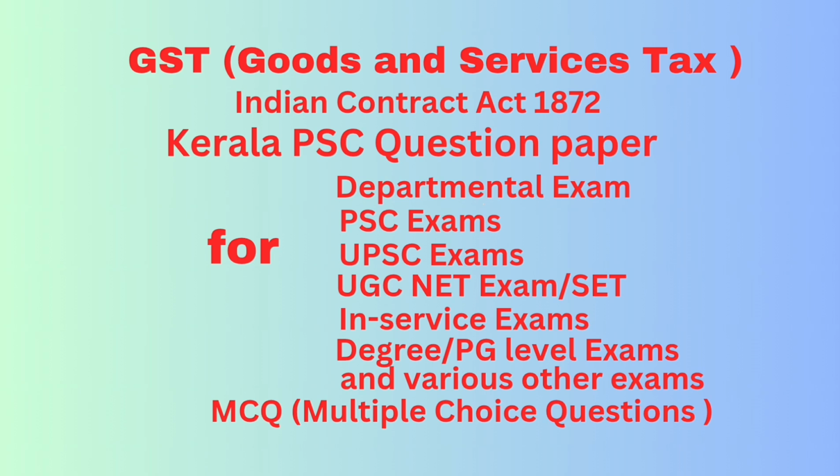Question number 2. Following taxes are levied in interstate supply of goods under GST law. Option A, CGST only. Option B, SGST and IGST. Option C, IGST and CGST. Option D, IGST only. Correct answer: option D, IGST only. I repeat question number 2: following taxes are levied in interstate supply of goods under GST law, that is IGST only.